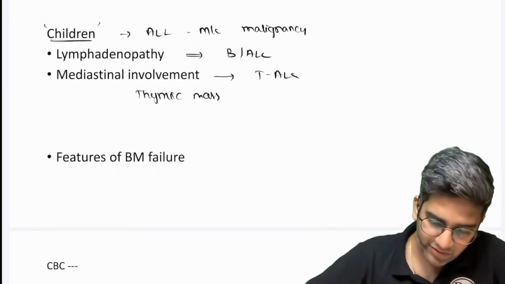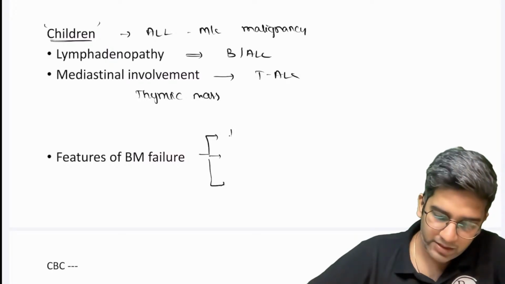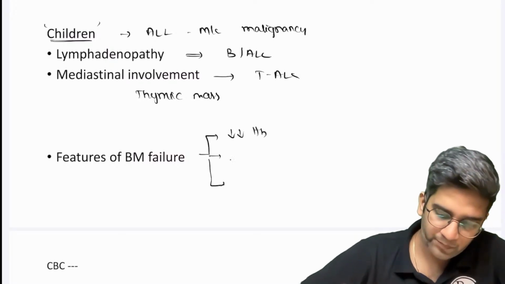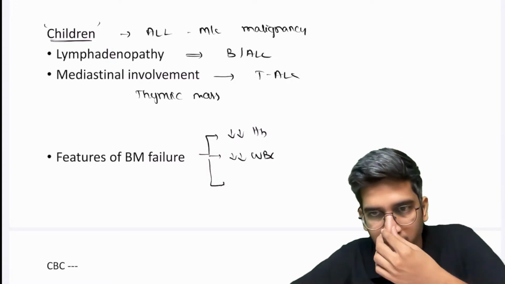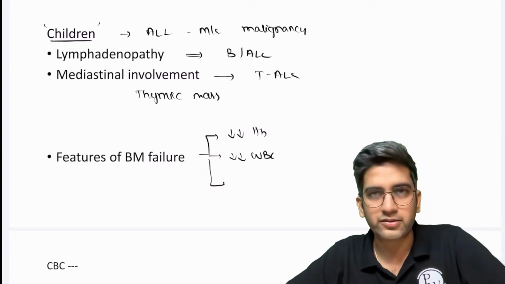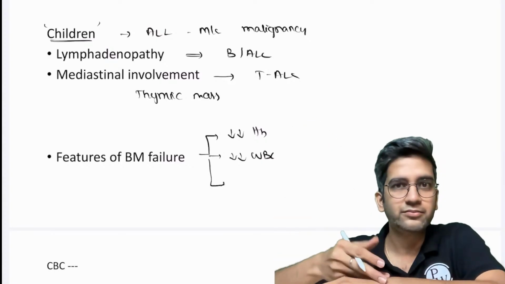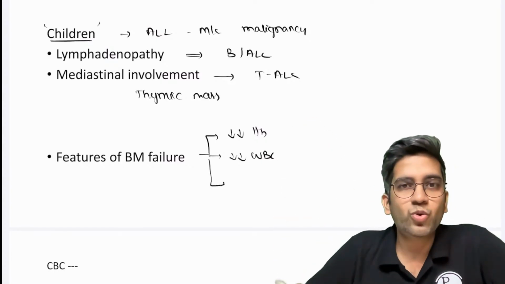And obviously everywhere you'll have features of bone marrow failure. When I say bone marrow failure, I mean reduced hemoglobin, reduced WBC, normal WBC, not the leukemia here, fine? Ionizing radiation causes every cancer, right, Rishank? Skin ionizing radiation, it can cause squamous cell carcinoma, basal cell carcinoma, right? Ionizing radiation is known to cause mutation.